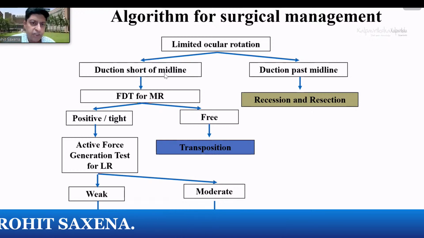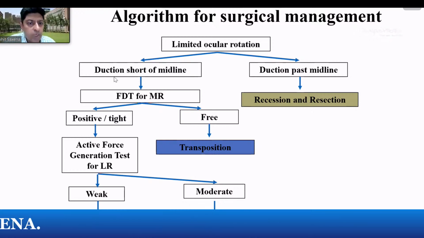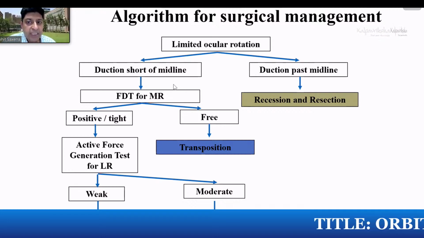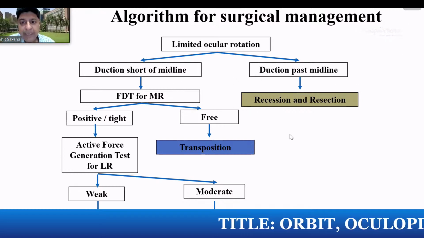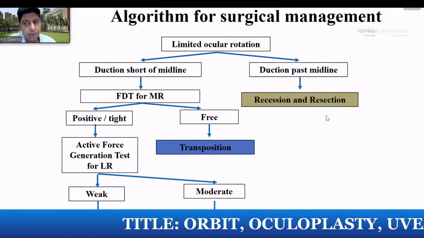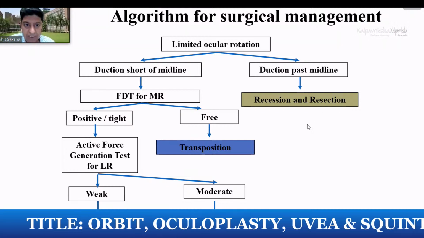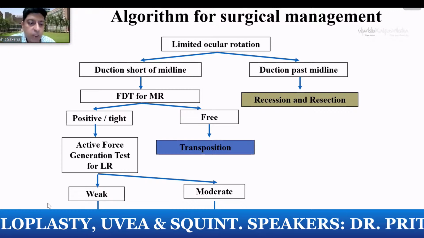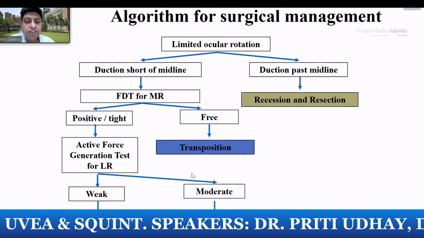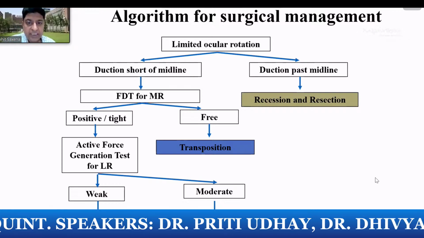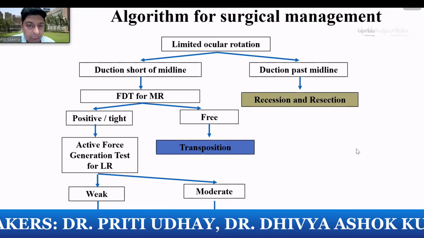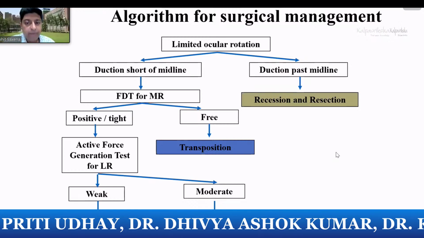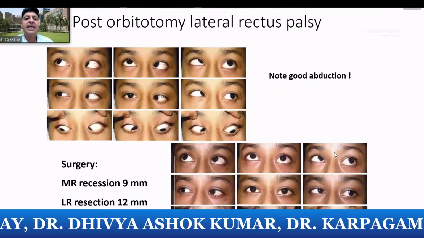And how would you manage? So you would want to see how good is or how much action there is in the lateral rectus. So if the eye is able to move completely, you can do a recess resect procedure. Usually you'll do a supramaximal amount of surgery. If there is less than normal movement of the lateral rectus, you may have to do transpositions, essentially provide force for abduction by the vertical recti so that you are able to augment the working of the lateral rectus.